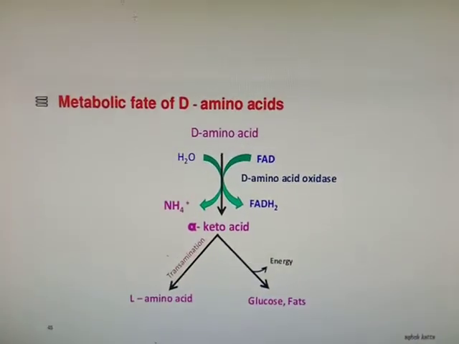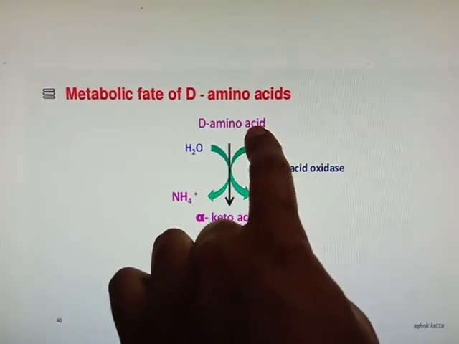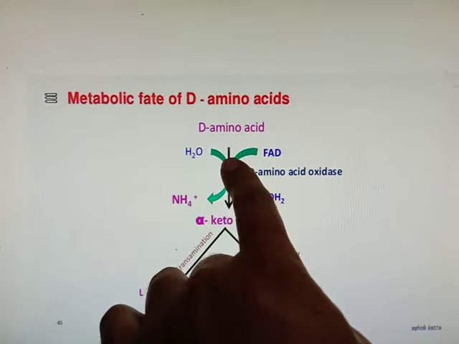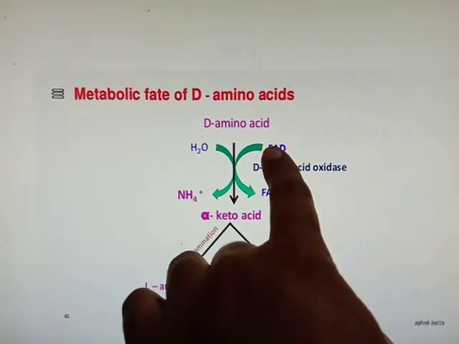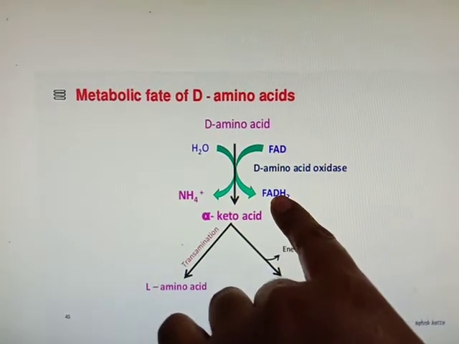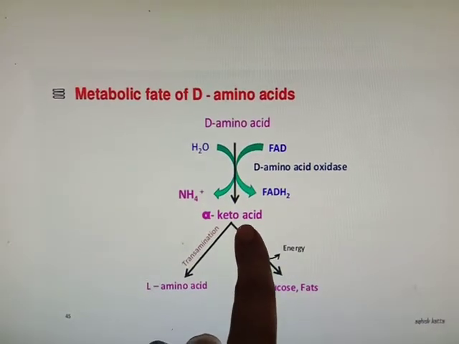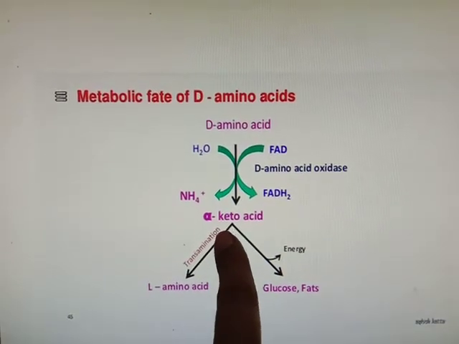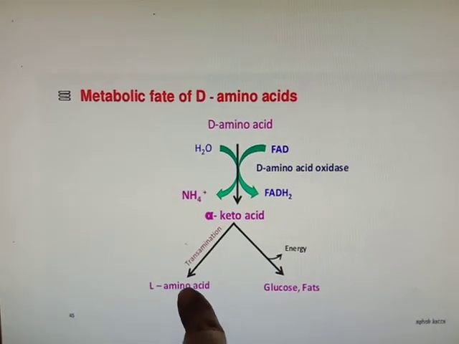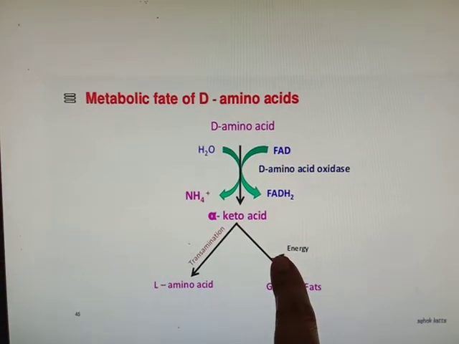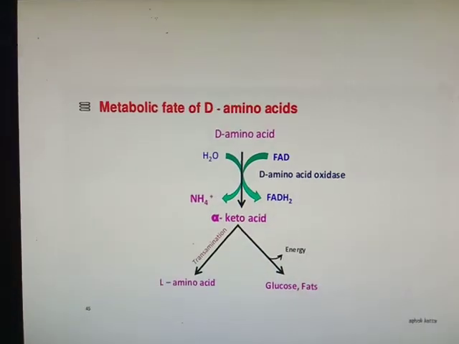So, the metabolic fate of D amino acids. Whatever D amino acid we have taken in the food from plant and microorganism will first be acted on by D amino acid oxidase. Here FAD is converted to FADH2 and ammonia is released. Then this alpha keto acid will be transferred for the transamination reaction to form L amino acid, or this keto acid will provide energy or synthesize glucose or fat.